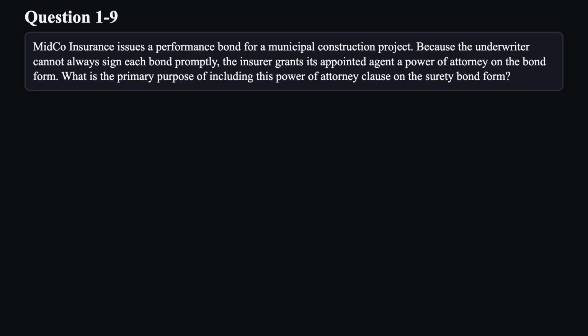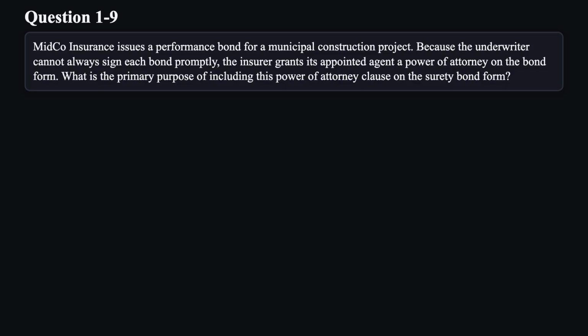Question 9. Midco Insurance issues a performance bond for a municipal construction project. Because the underwriter cannot always sign each bond promptly, the insurer grants its appointed agent a power of attorney on the bond form.